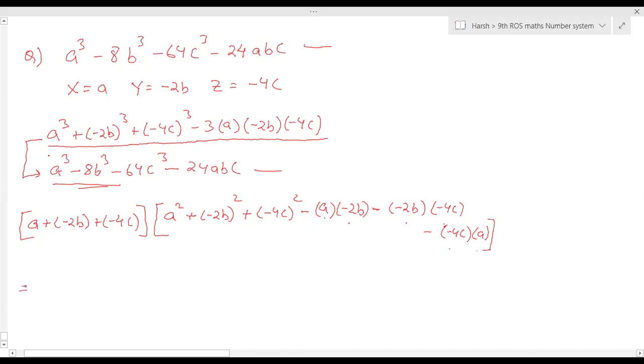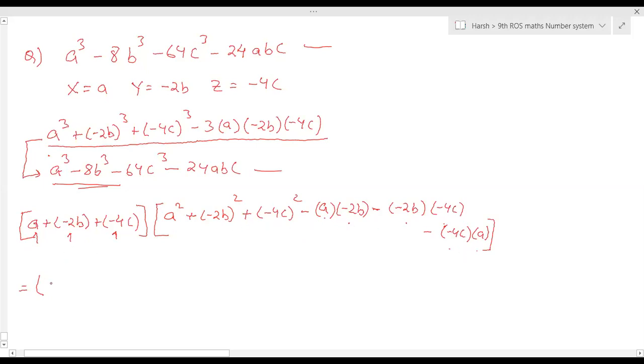So final answer will be, any one of you. Yes, Ritvi, tell me the final answer. Sir, x plus y. Where is x? I have written it, Ritvi. This is x plus y plus z, x square, y square, z square minus xy minus yz minus zx.